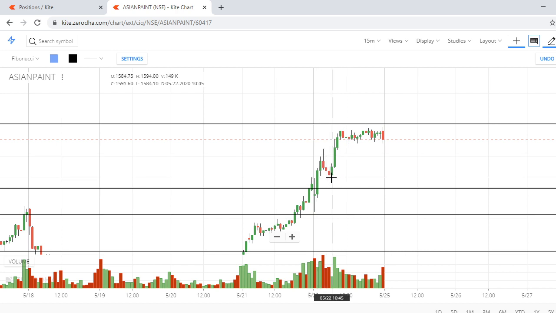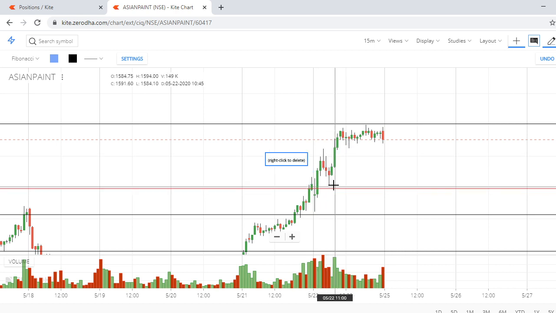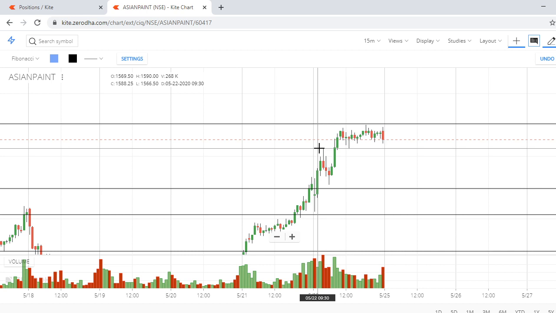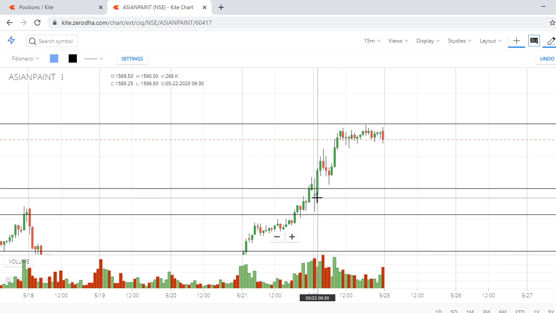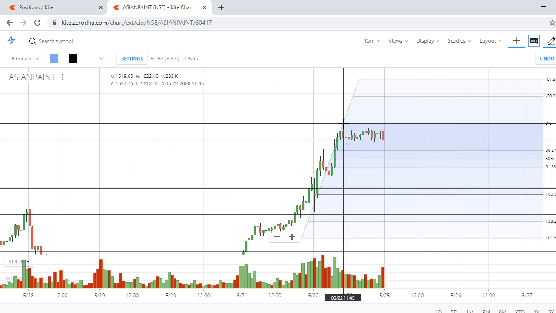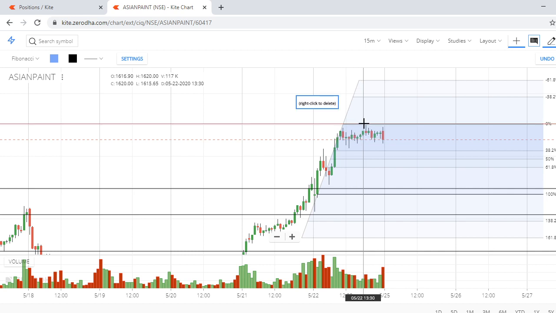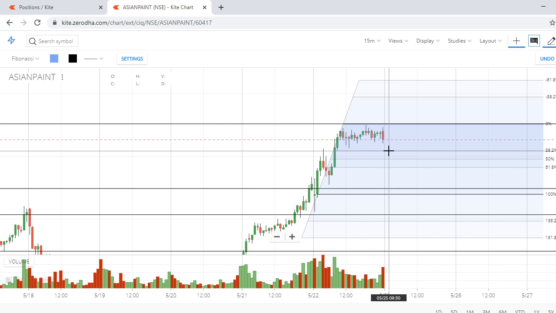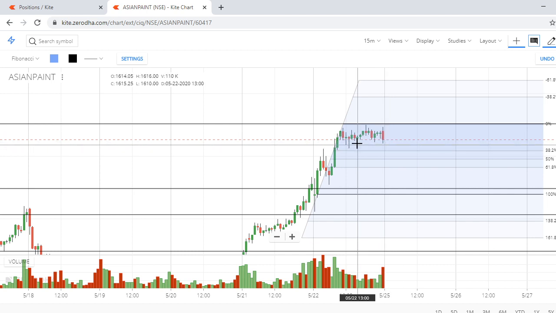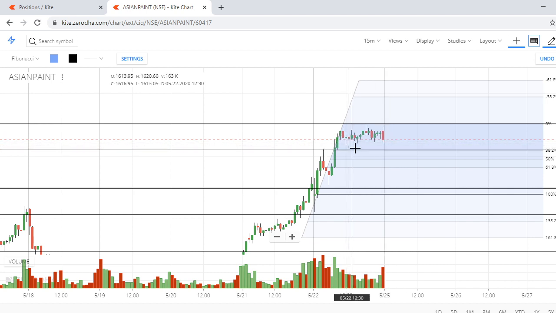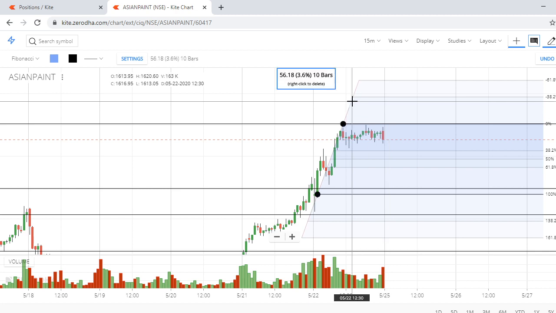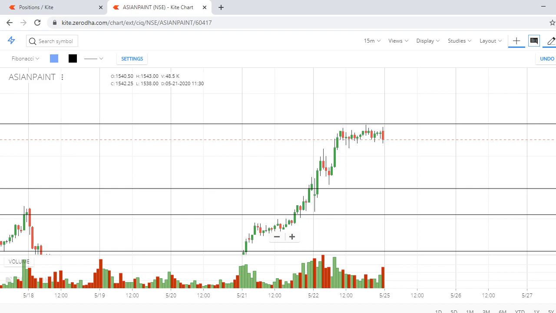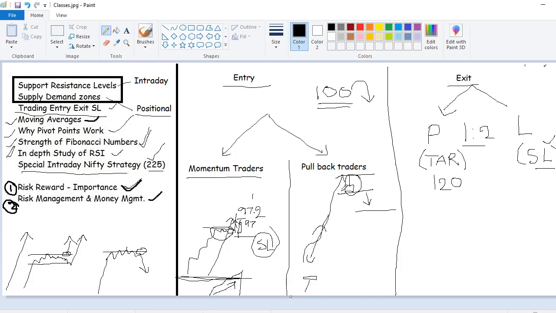Yeah, it started going down, and at support it started taking a reversal. So if someone had taken, wait, we'll draw for this candle. If it had taken a reversal at this level, your target should be somewhere around 1605. Of course it could not come to this level also. Somewhere it came and again it started going up, because the stock is very strong.